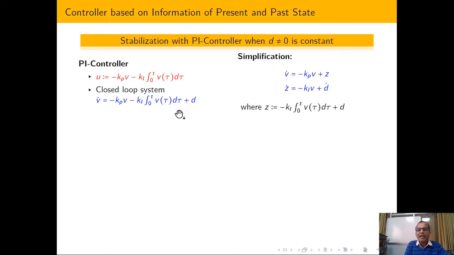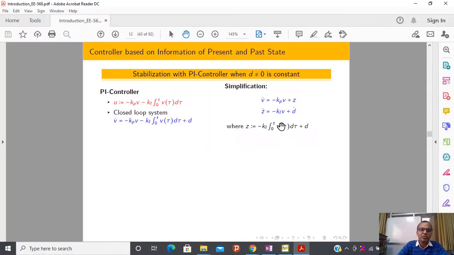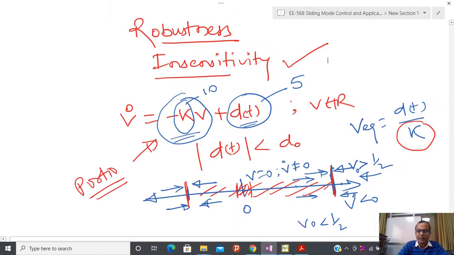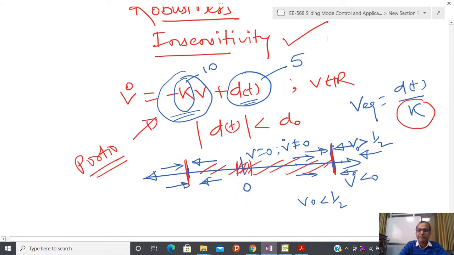And one more thing, we know that integration and differentiation are inverse of each other, and due to that reason I have defined a new variable, z equal to Ki integral from 0 to t of V(tau) d tau, plus d. With this definition I can write the system like this. I hope up to here no one has confusion. If you have confusion, please ask me now. Anyone has confusion on this?